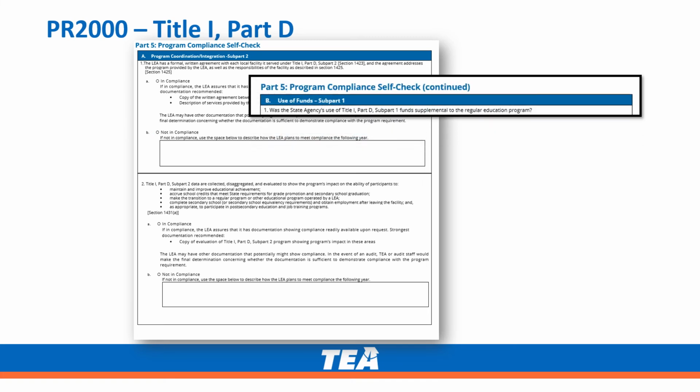There are sections within Part 5 that will be disabled depending on the subgrantee. For example, Section A is meant to be filled out by LEAs, and Section B is meant to be filled out by the state agencies receiving Title I Part D funds. Please pay attention to the section title, as it will say what subpart of the program, either Subpart 1 or Subpart 2, is asking for information.